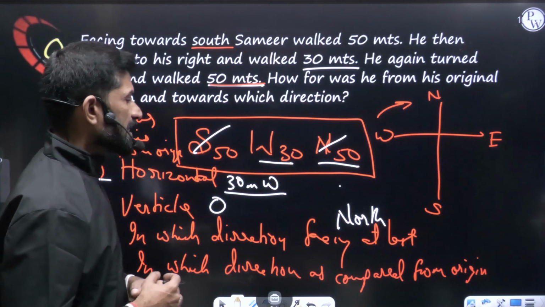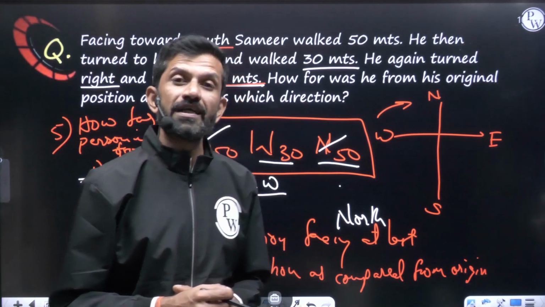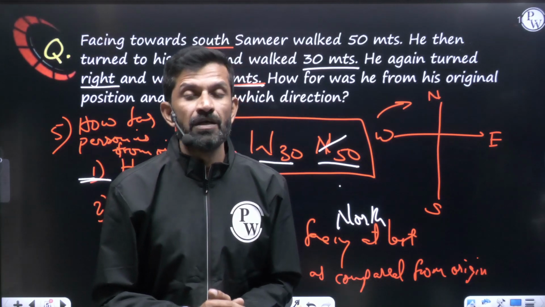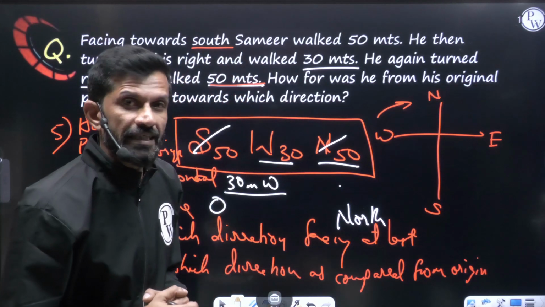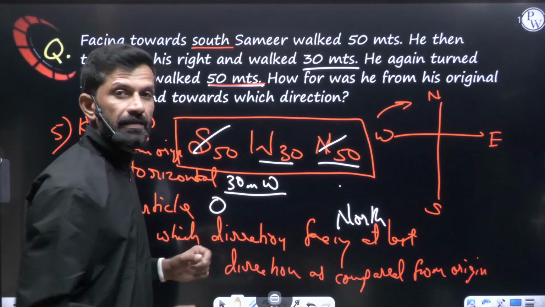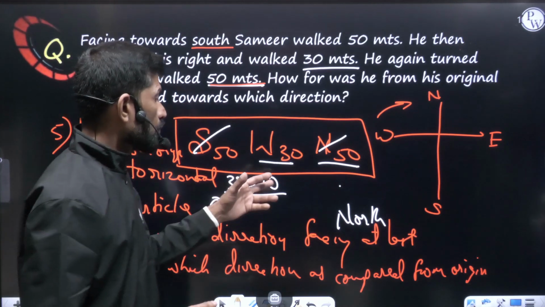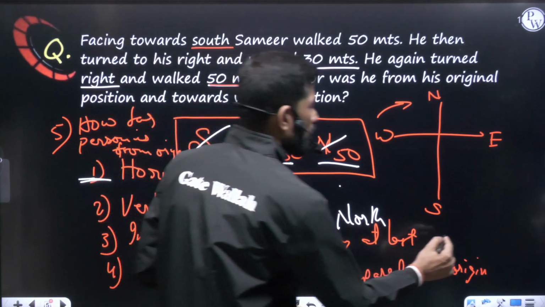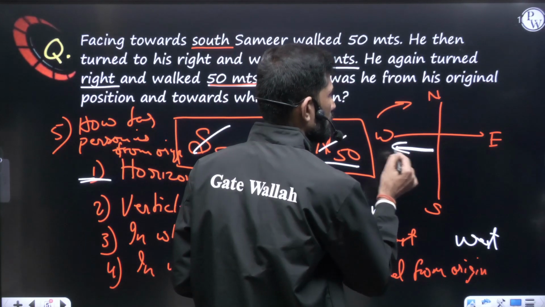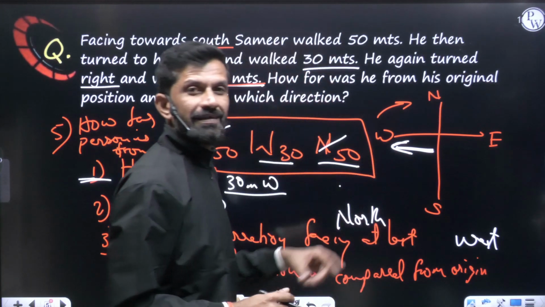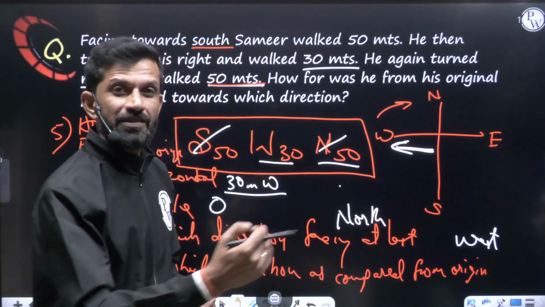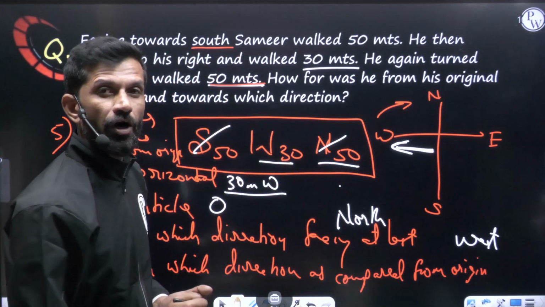Fourth question, in which direction is he as compared from origin? So if we compare from origin, which direction is the person? So my dear friend, in vertical, what is the bigger value? Nothing is bigger. In horizontal, what is the bigger value? West direction is bigger. So overall from the origin, he will be in the west, means like this direction. That is what we have seen in the diagram also. He was in the west direction as compared from origin.